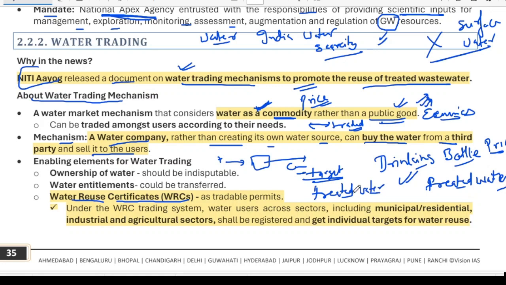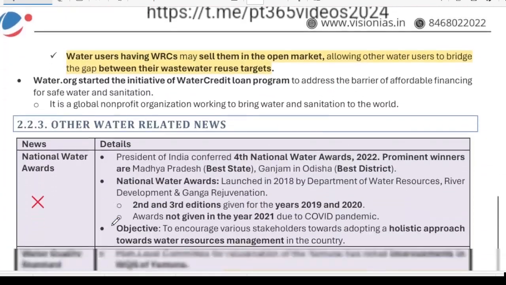So if that person is unable to use this treated water, then he has to buy this water reuse certificate. It is like a mechanism in the Paris Agreement of the carbon market. In that also, certificates are traded. So this is the same mechanism that is being proposed by Niti Aayog.